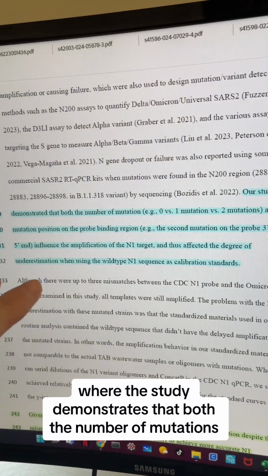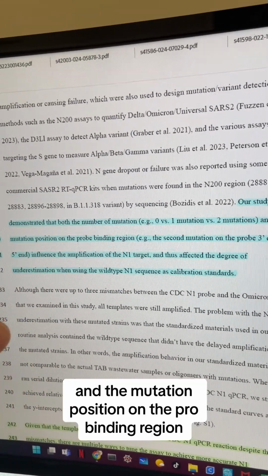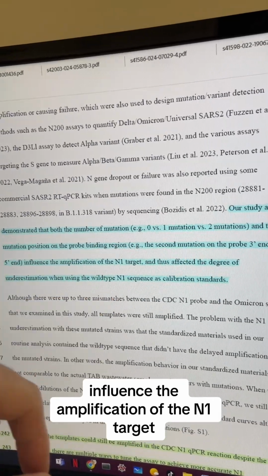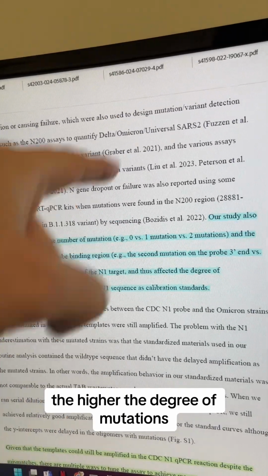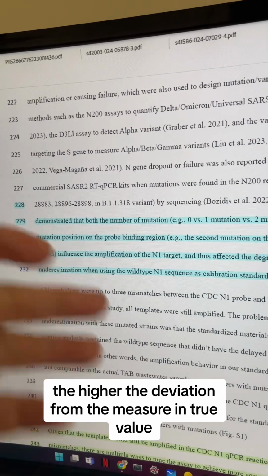Where this study demonstrates that both the number of mutations and the mutation position on the probe binding region influence the amplification of the N1 target. So it has to be in a specific location, and then also the higher the degree of mutations, the higher the deviation from the measured and true value.